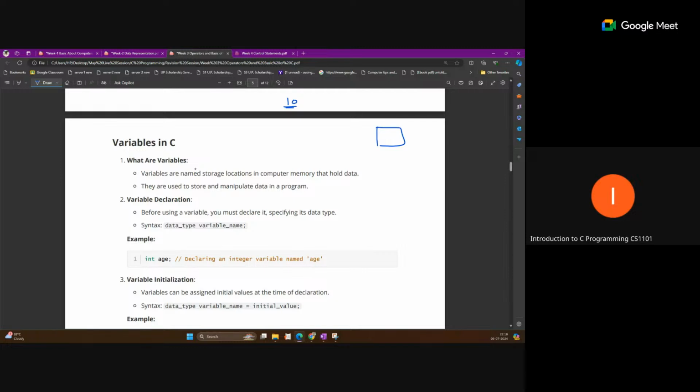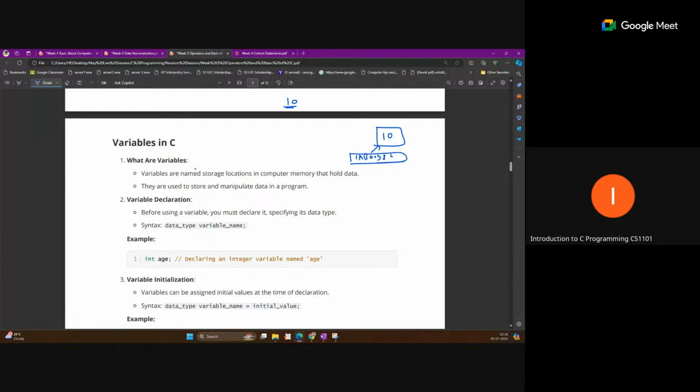The compiler will allocate a memory location, and that 10 will be stored there. Each memory location has an address, represented by a hexadecimal number, which you cannot remember, like 1ab00586.